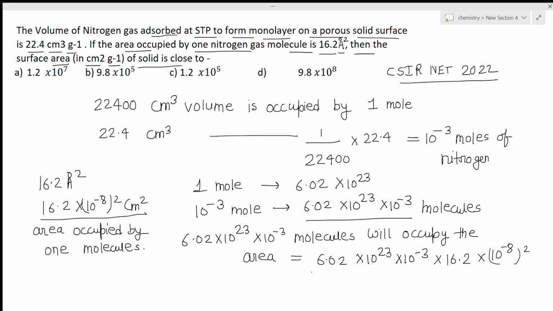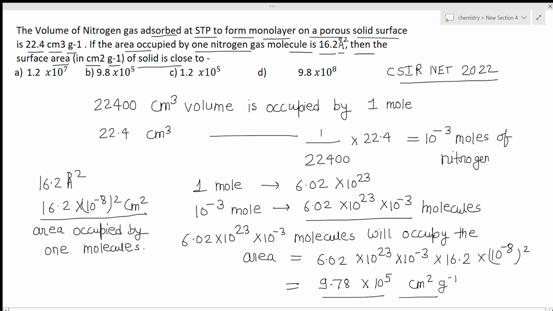In the exam you are provided a calculator, so there is nothing to worry about. Just calculate the answer: 9.78 into 10 to power 5. The unit will be centimeter square per gram. So this is your answer.